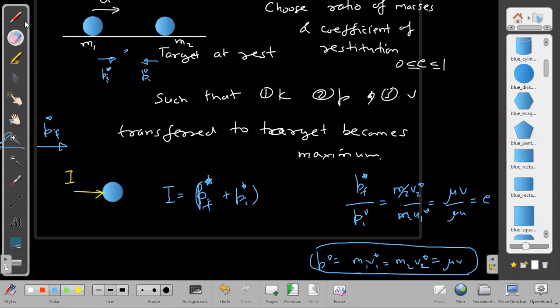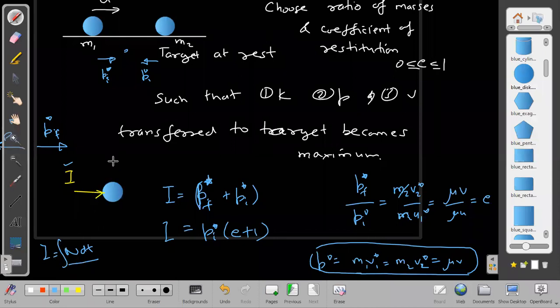So finally, using this formula, we know that P final star is equal to P initial star into E. So we are writing it as P initial star into E plus 1. That is the impulse. If I know impulse, then what will be its momentum gained in the ground frame? In all frames, impulse will be the same. I found impulse in the center of mass frame, but in all frames it will be the same, because impulse depends on the forces, and the real forces are not dependent on frame of reference. Impulse can be written as the integral of normal into dt.